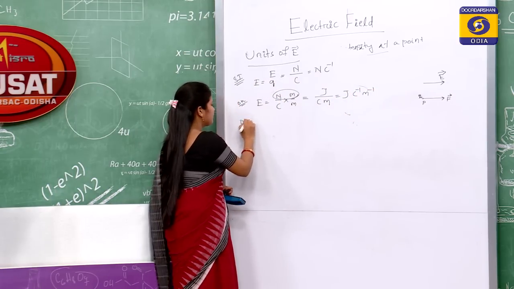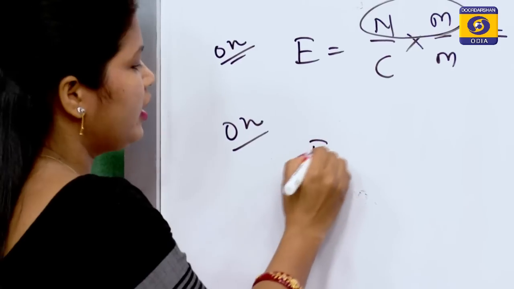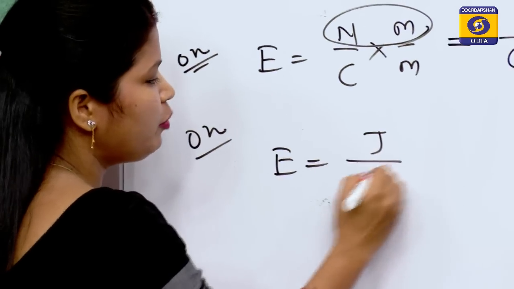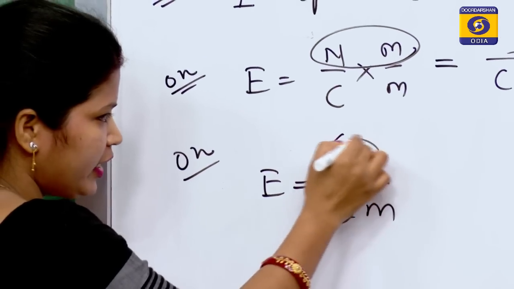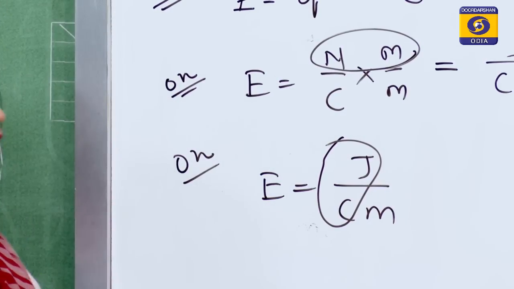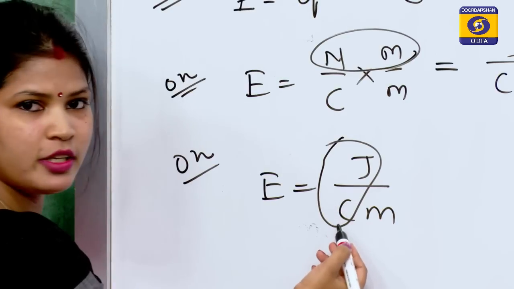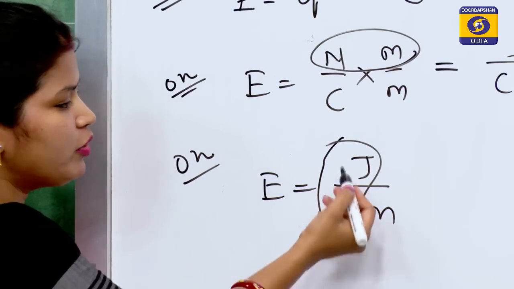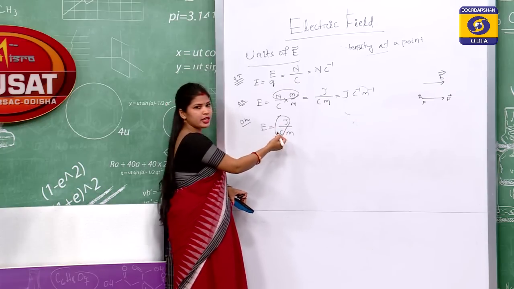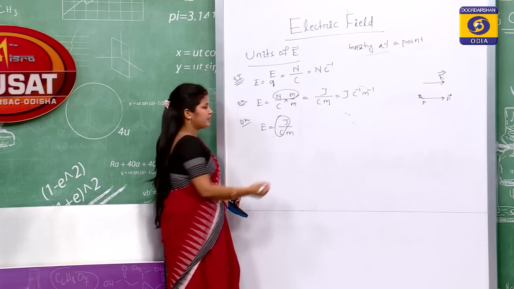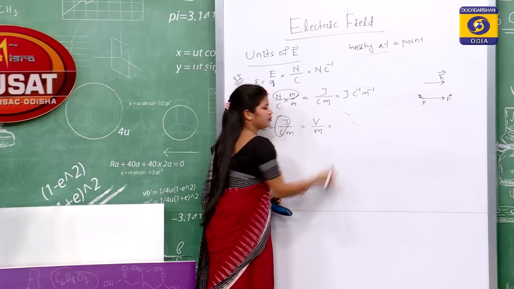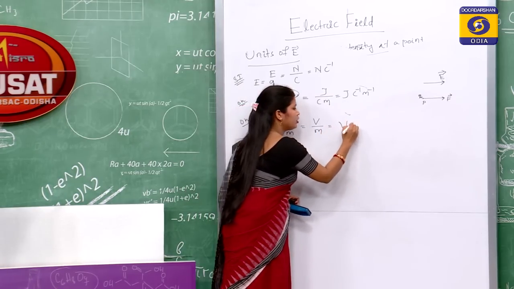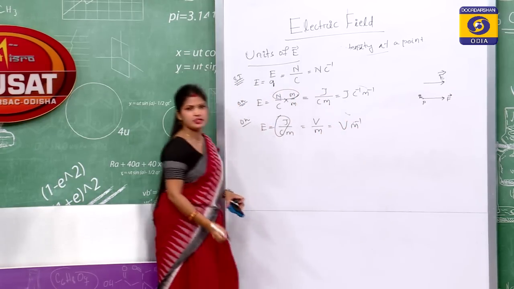Or also we can derive E is equal to joule per coulomb into meter. So, what does it give? Joule per coulomb, that is W upon Q. W upon Q gives work upon charge gives potential. So, it is V upon M, that is volt into meter inverse.